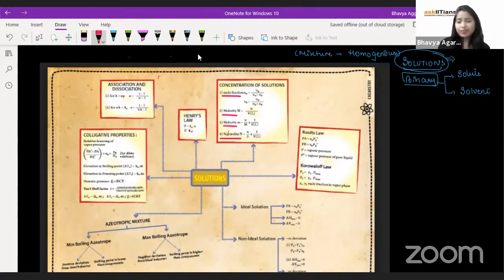Mole fraction, as the name suggests, is the fraction of the moles: moles of one component divided by total moles, where this mole fraction is represented by xi, which is nothing but a fancy X. Since it is a binary solution made up of two components, the mole fraction of the first component plus the mole fraction of the second component will always be equal to 1. Right.